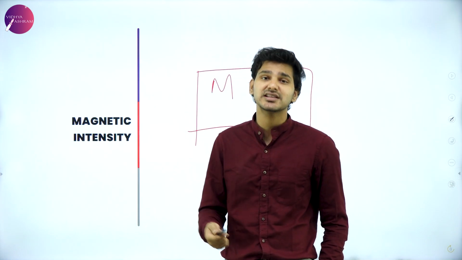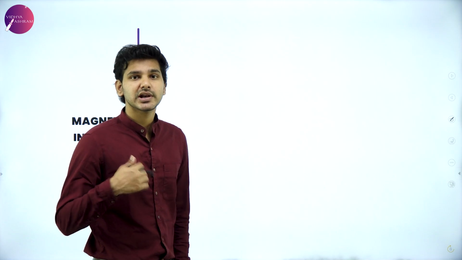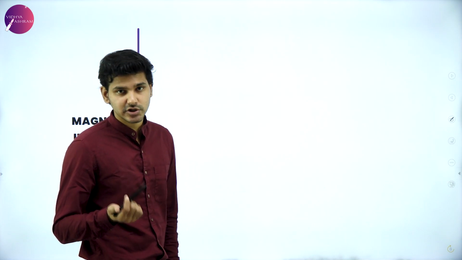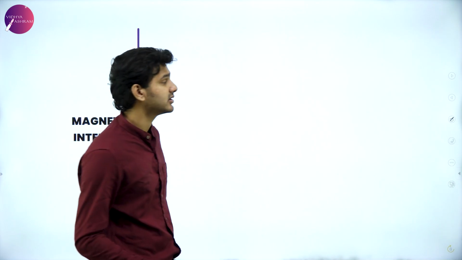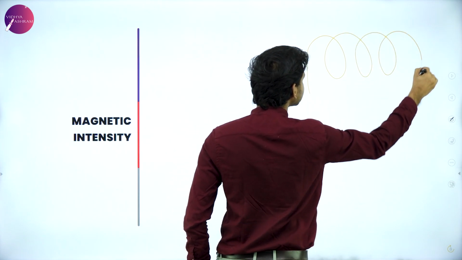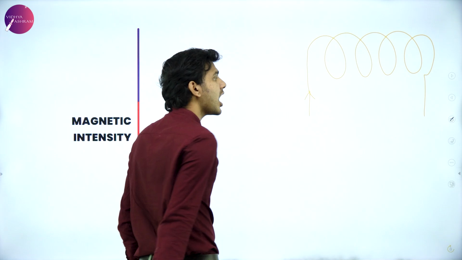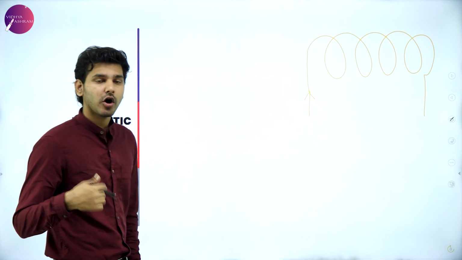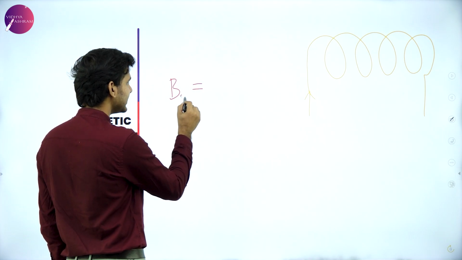How intense a magnetic field can be made using a simple trick. Let's say I have a current carrying solenoid. It is understood that it is going to behave like a bar magnet. Now we already know that the magnetic field here will be, let's say, B0.